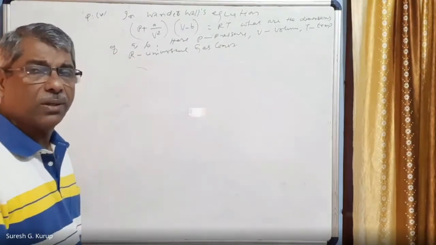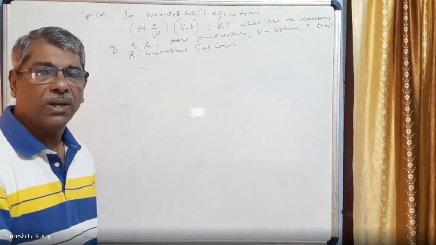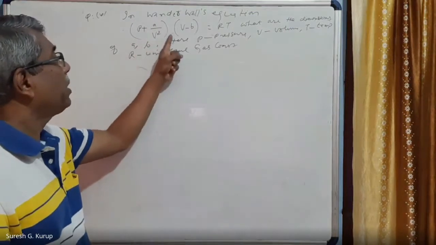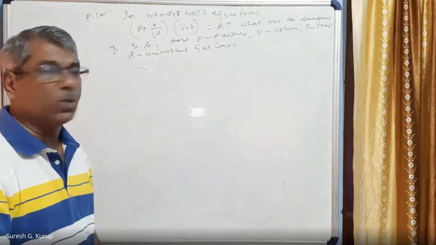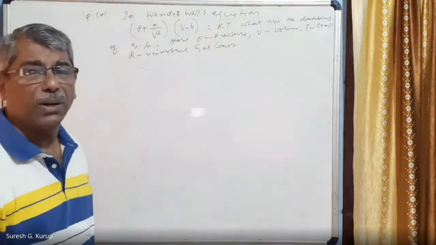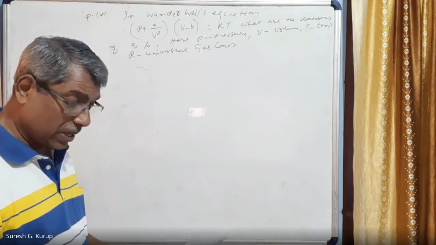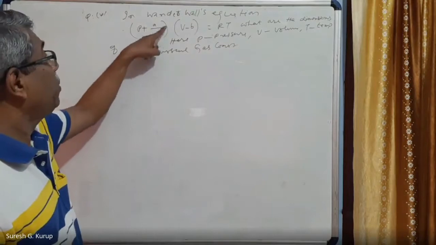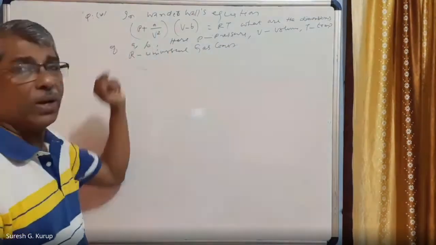This equation is a very famous equation called van der Waals equation. So van der Waals equation is written like this: P plus A by V square into V minus B is equal to RT. R is universal gas constant, T is the temperature and P is the pressure, right? So we have to find the dimensions of A first. For A, you have to take this term of the equation: P plus A by V square.